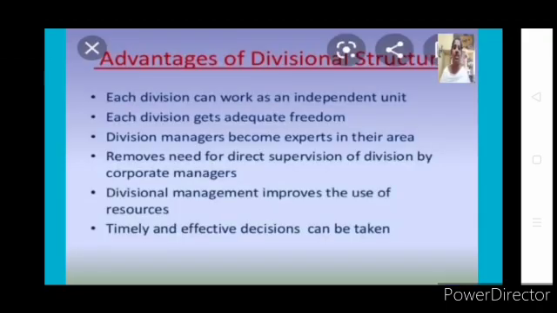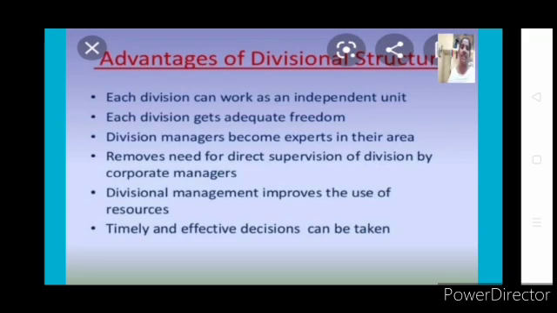So each division can work as an independent unit. That's true, because all the functions concerned with a particular product will be done in that department only. So everyone is independent, not dependent. But in functional structure, what happens? Same product marketing will be under one head. Same product sales will be under another head. It will be like this. So independently they cannot act. But in your divisional structure, every department can act independently.